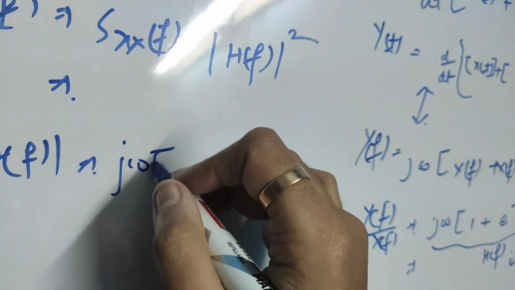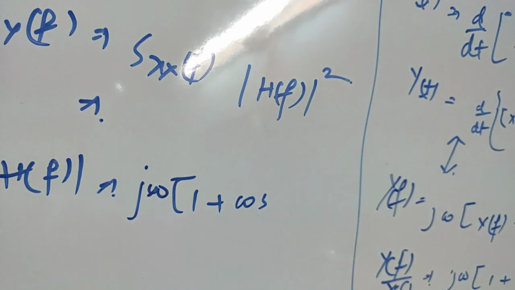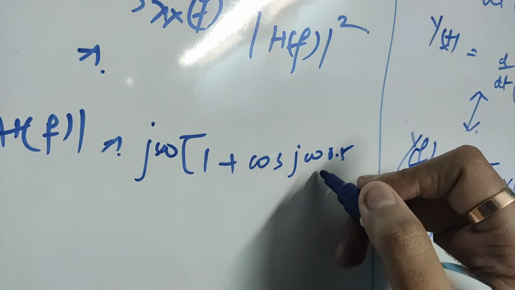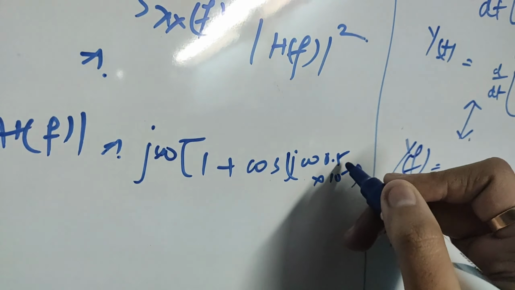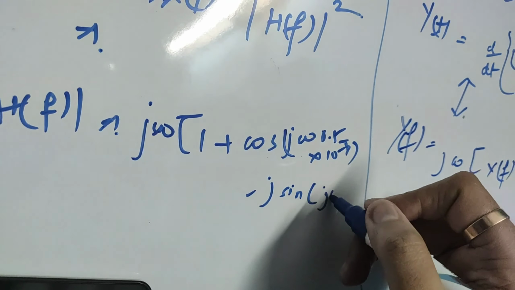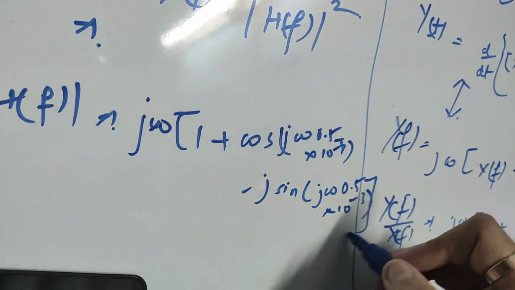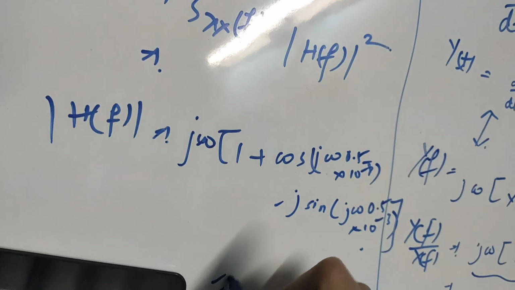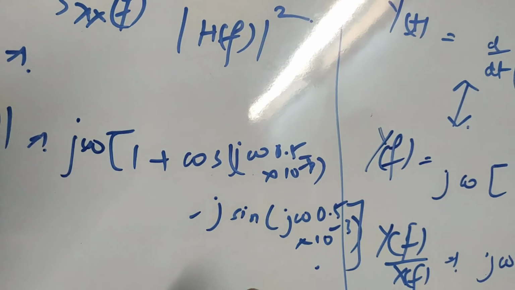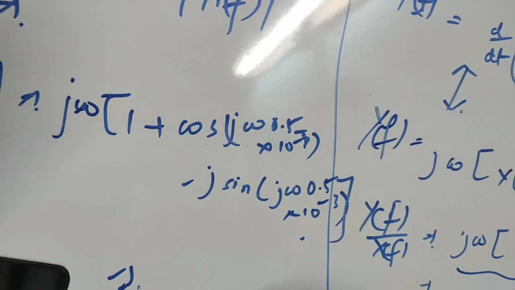So j omega (1 + cos theta), that is j omega 0.5 into 10 to the power minus 3, minus j sin(j omega 0.5 into 10 to the power minus 3), right? So now it will come out like this. So j omega, let us split this omega term, okay?